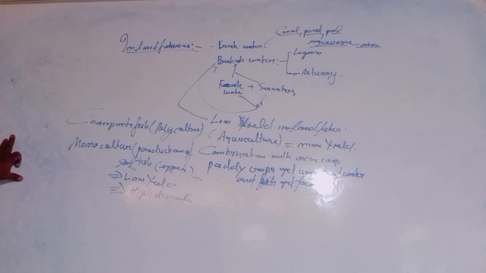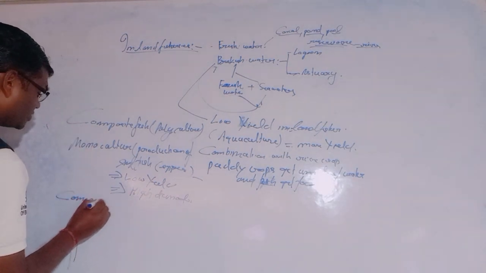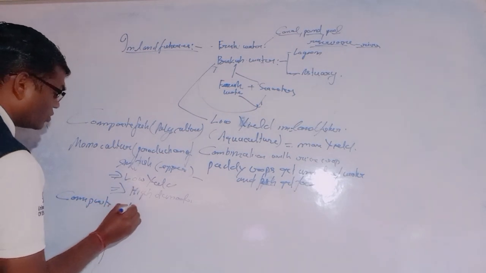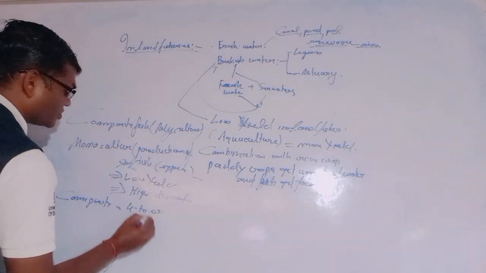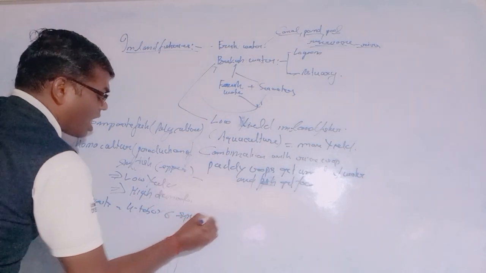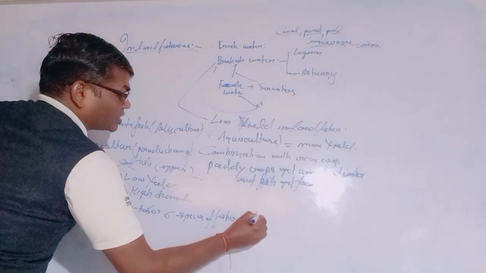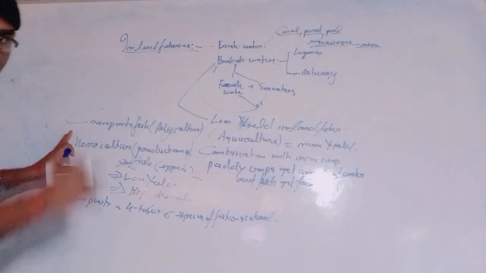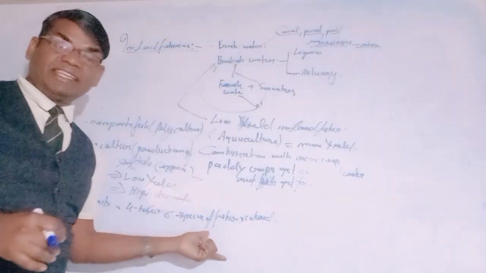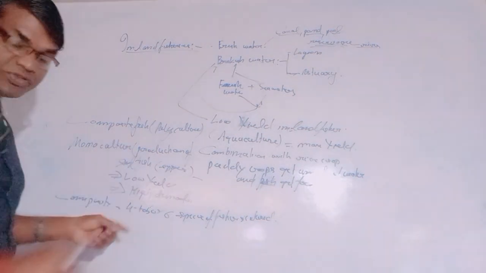In composite fish culture, 5 to 6 species of fishes are cultured together.